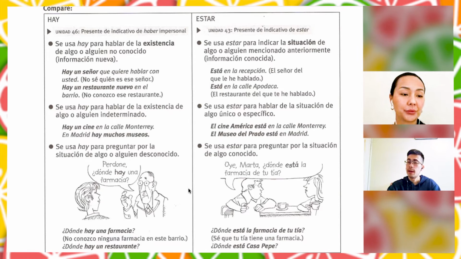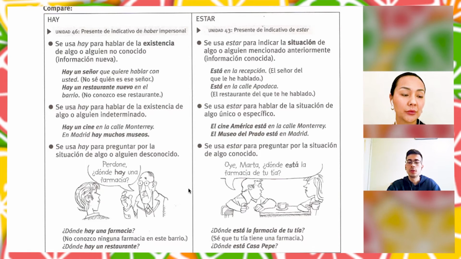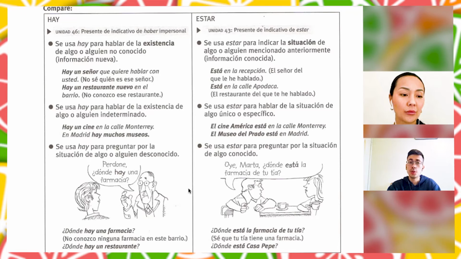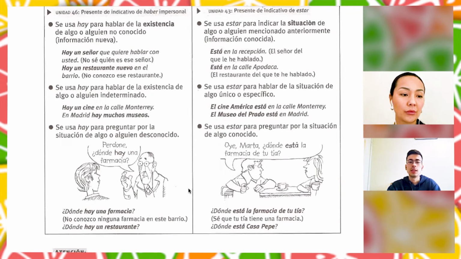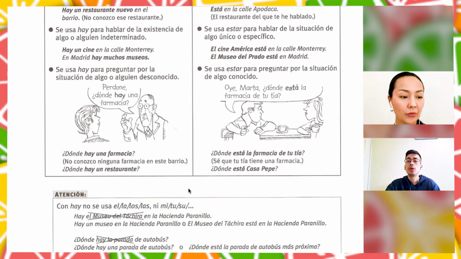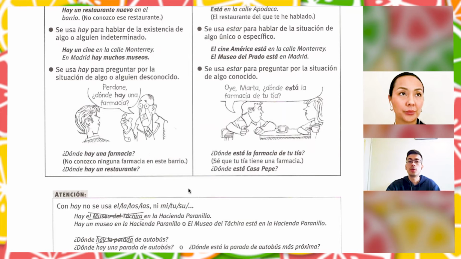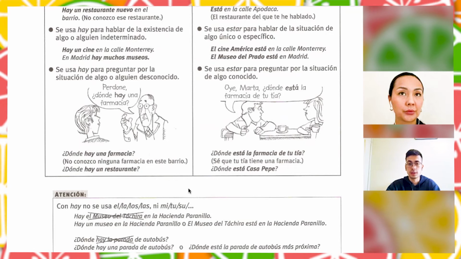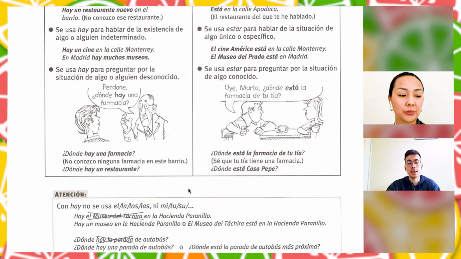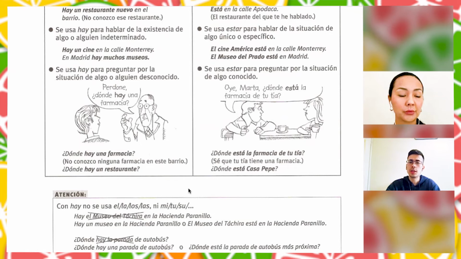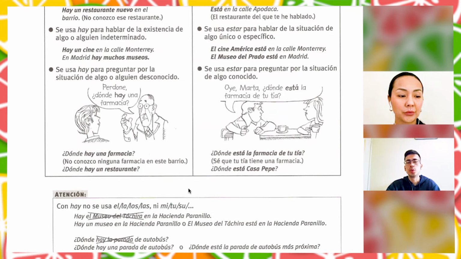Right? Yes. And also I want to clarify that we cannot use el, la, los, las, right? We cannot use this kind of articles with the verb hay, ¿vale? Also, we cannot say mi, tu, su.